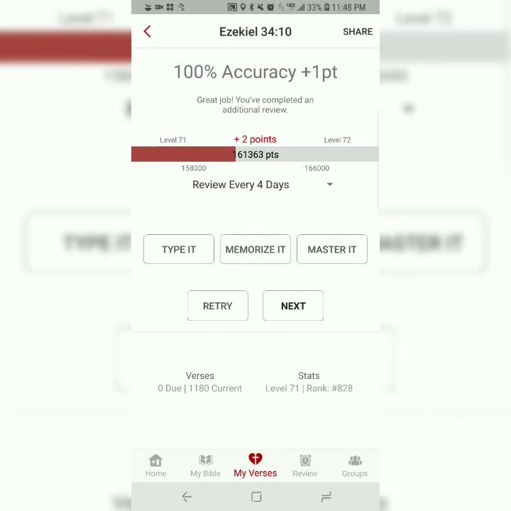Last but not least, it's always important to read verses in their original context. So for more context on this verse, please see the link in the description below.